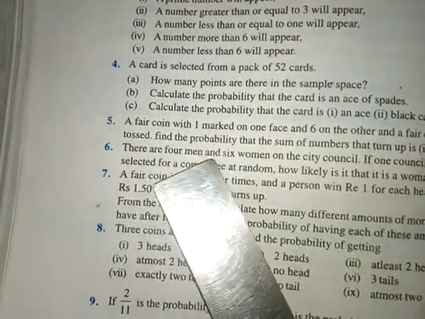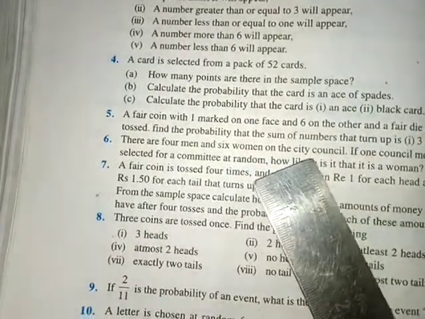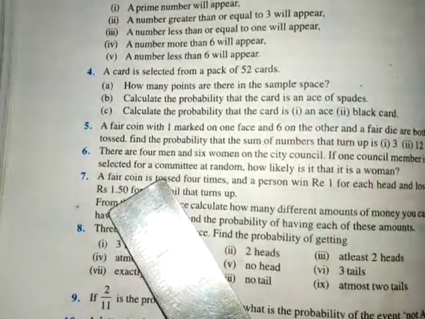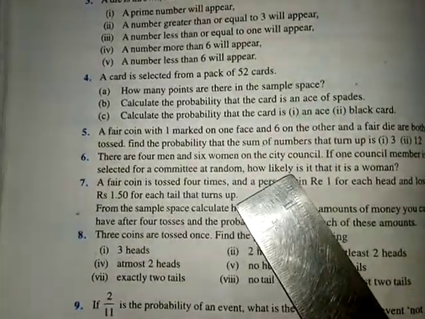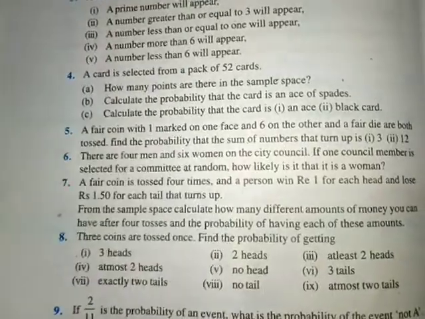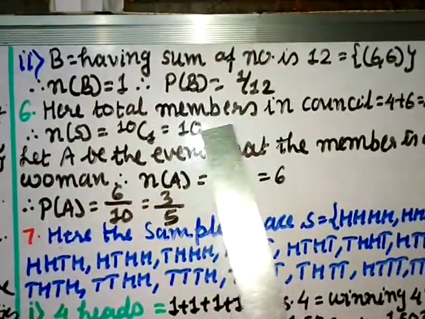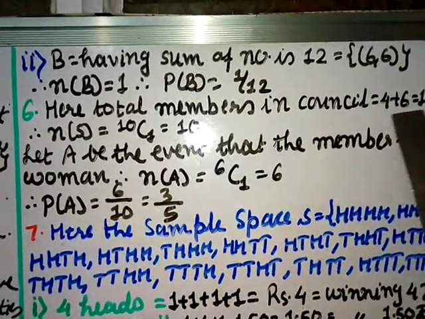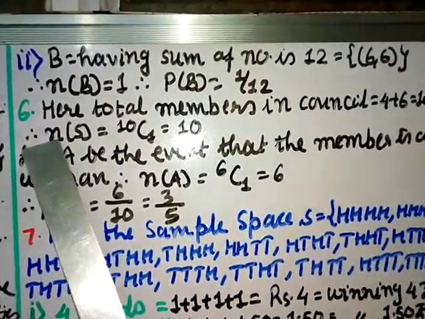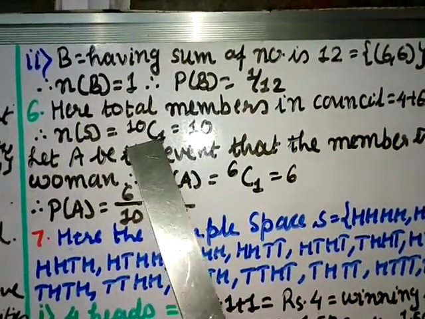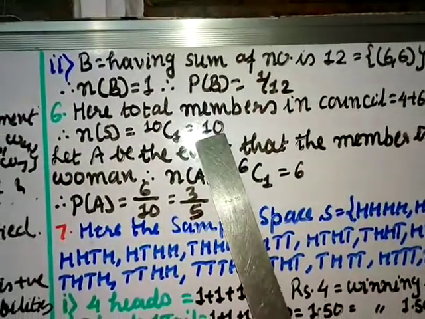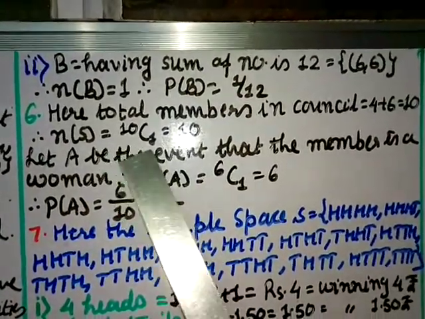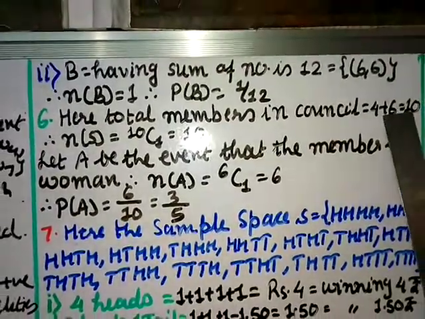Question number 6. There are 4 men and 6 women on the city council. If one council member is selected for a committee at random, how likely is it that it is a woman? Here total members in the council equal 4 men plus 6 women, that is 10. Therefore the number of elements in S will be 10C1, or you can say 10 total. The formula we know is nCr. If you solve this you get 10.